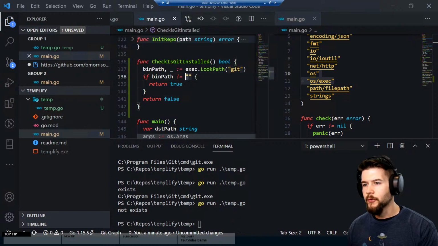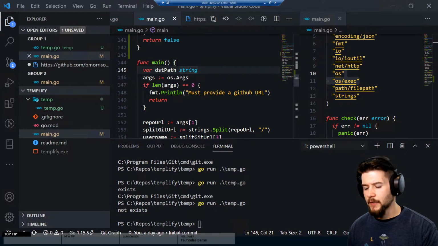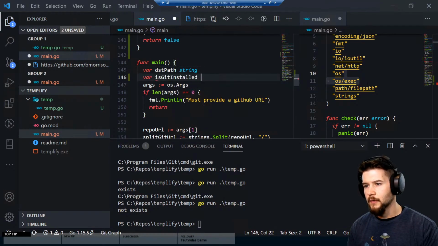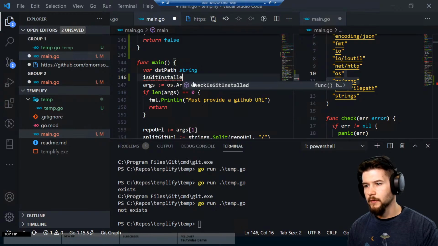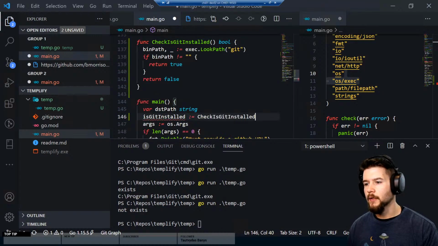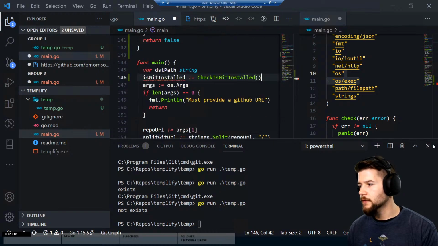So if bin path is not equal to an empty string, we're kind of confident that git is installed. So what I'm going to do is declare a new variable up on top here and say var isGitInstalled. And I know the colon equals is how you kind of just tell Go that this is what I want it to be. I'm declaring the type inline right here, right? So if I say false, actually I don't even need to do that. I could do isGitInstalled, and we'll just call our function here, I guess. Check isGitInstalled, so that'll return out right there. See, why are you not complaining? All right, so that's like that.